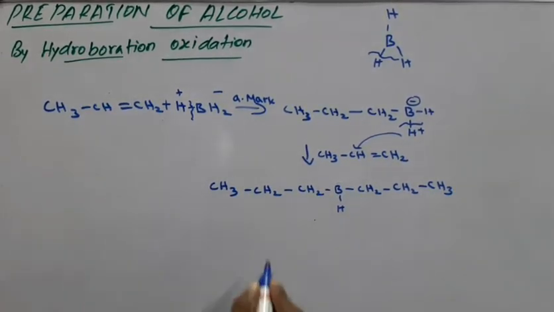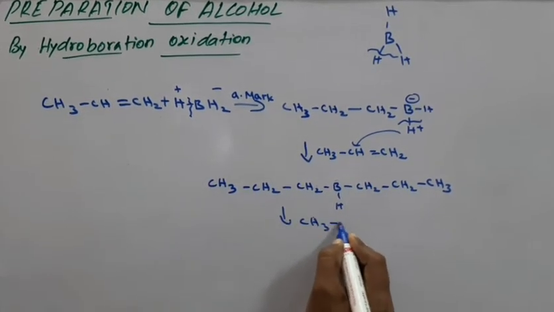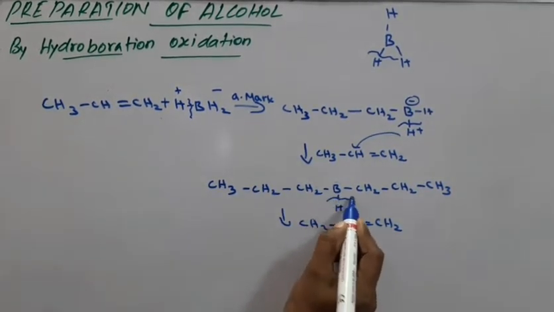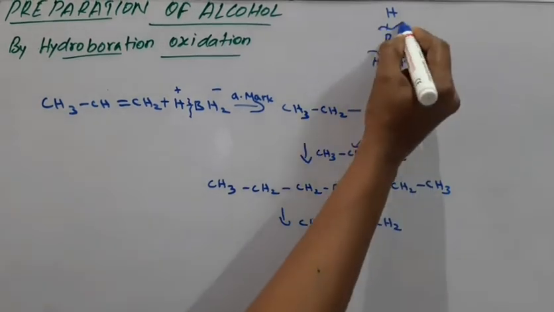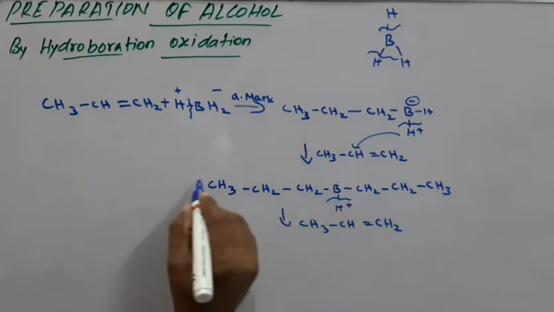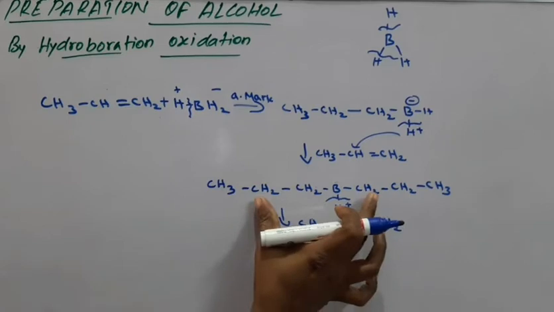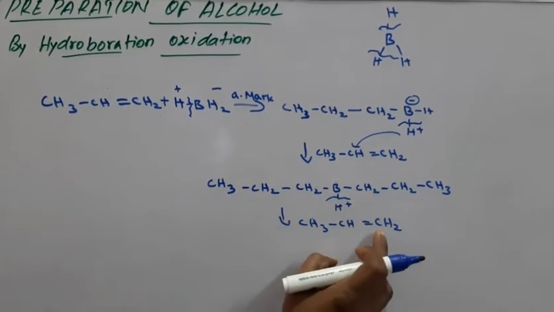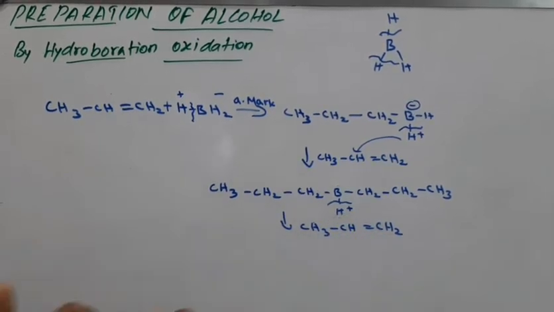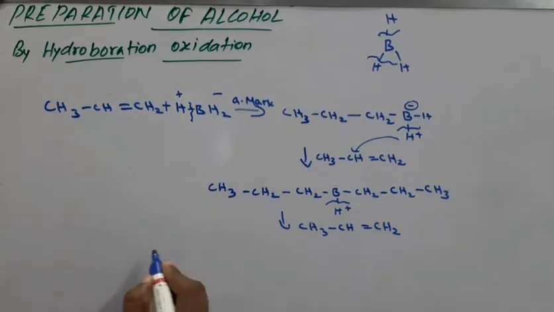Again take one molecule of propene, CH3 bond CH double bond CH2. Finally it dissociates, and this hydrogen is used for the propene molecule as H plus, and this whole ring acts as the negative form. This whole negative part goes and attacks the carbon containing the greater number of hydrogens, and this hydrogen goes and attacks the carbon containing fewer hydrogens. What is your product?